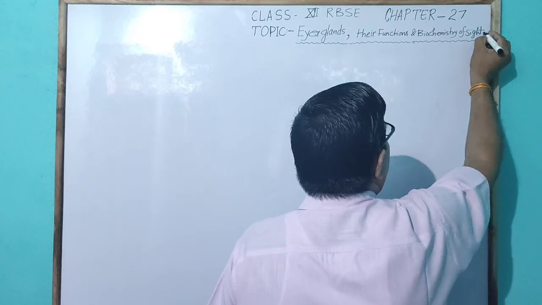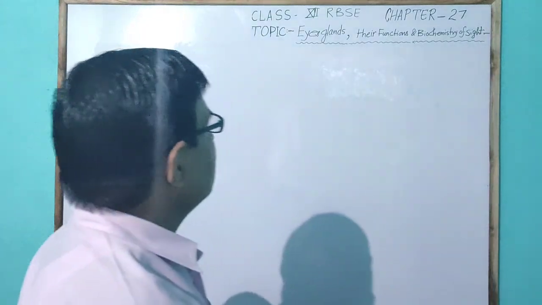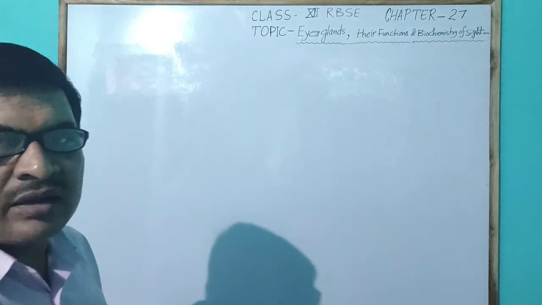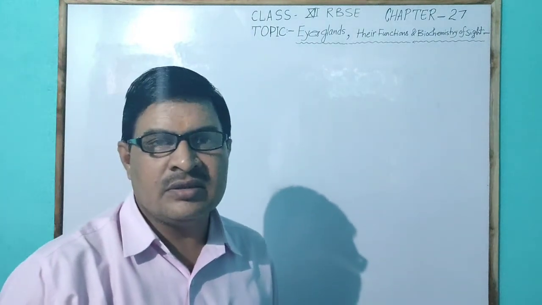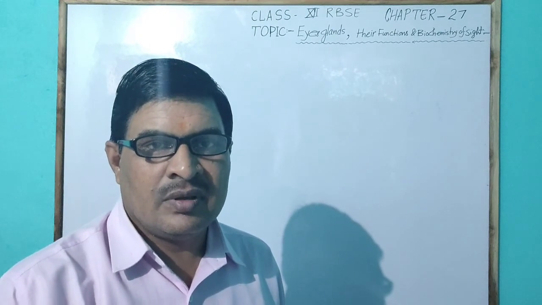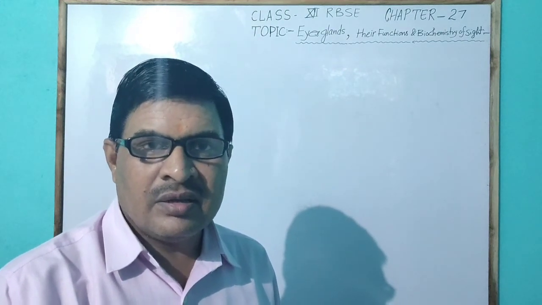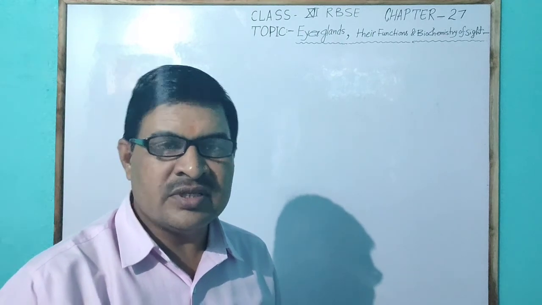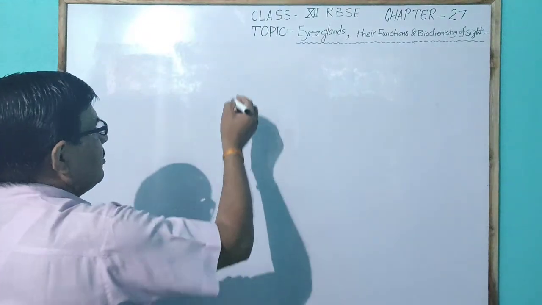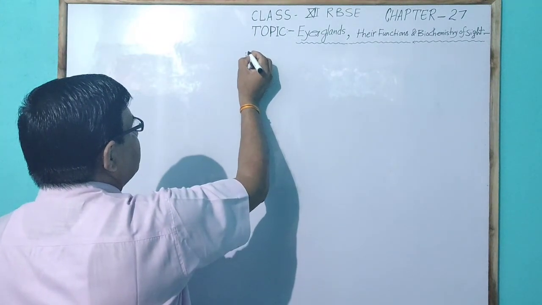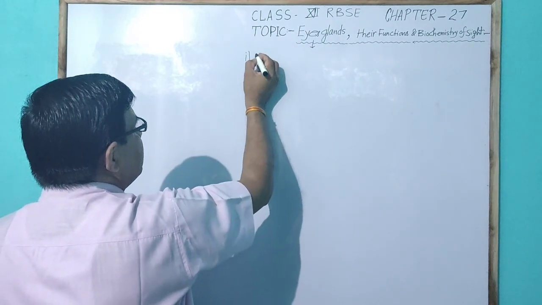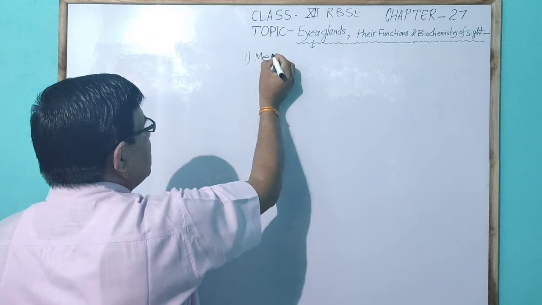So the first topic is eye glands. There are three eye glands in the human eye. Among the three types of eye glands, first we will discuss the Meibomian gland. The first eye gland is the Meibomian gland.